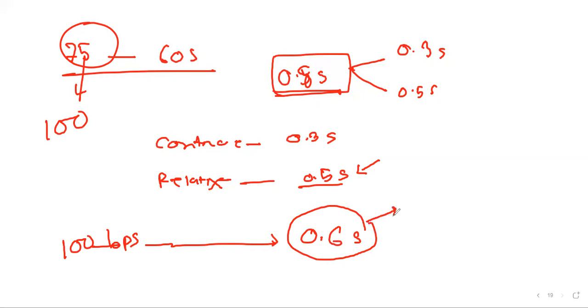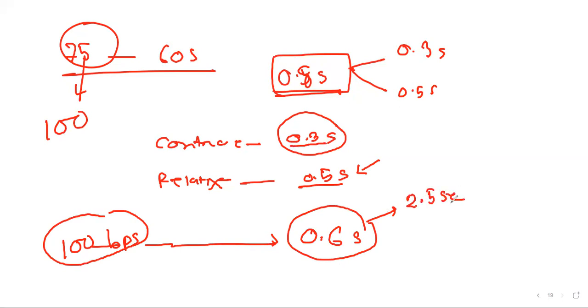as contraction is an active process, previously it was 0.3 seconds, but at 100 beats per minute, this will not reduce significantly from 0.3 seconds. It may go to 0.25 seconds, and our relaxation time will then be 0.35 seconds.